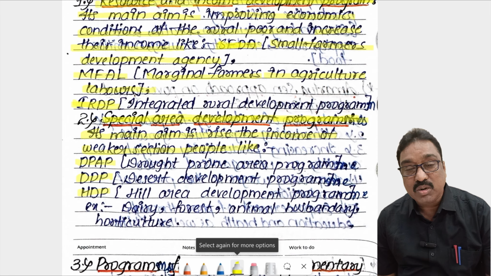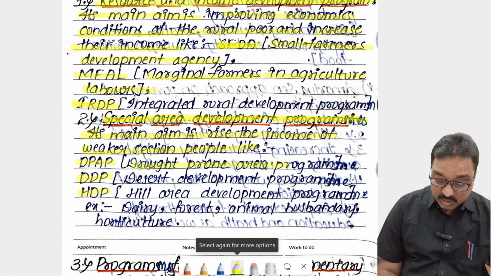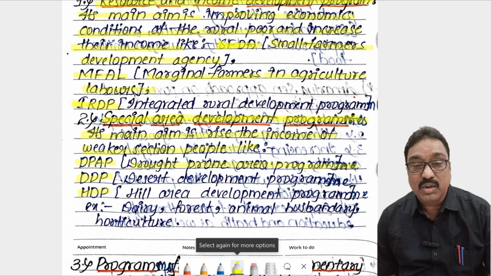DPAP is nothing but Drought Prone Area Program. Droughts are called famines in English. Since a long time there is no rainfall, there is no development, there are no job opportunities. So the people in those areas suffer from food problems and drinking water problems.